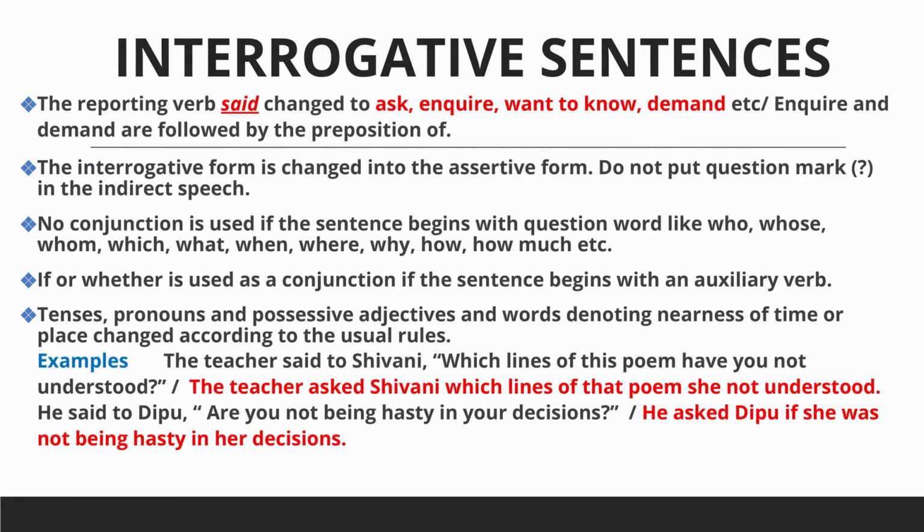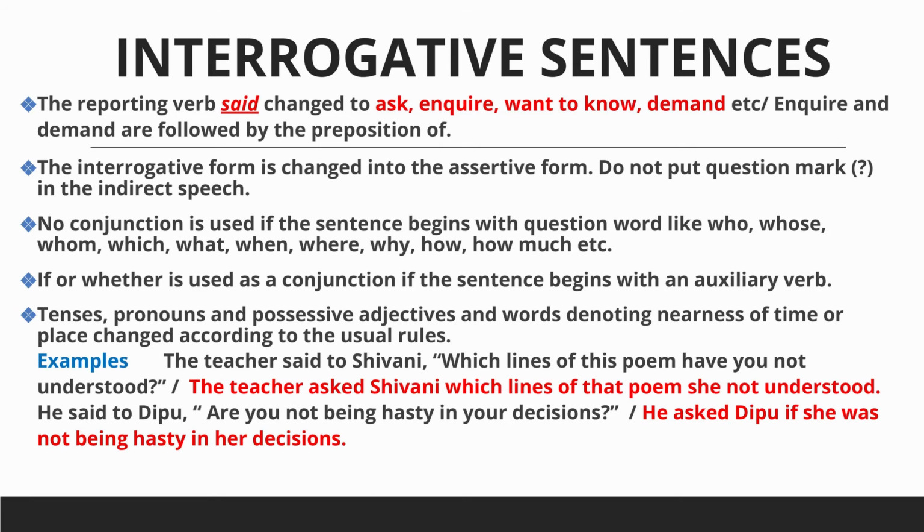Next is interrogative sentences. An interrogative sentence is a sentence that asks a question. When you convert interrogative sentences from the direct speech statement to the indirect, the reporting verb said is changed to ask, enquire or demand. The words enquire and demand are followed by the preposition of. The conjunction that is not used in the indirect speech statement. Second point is the interrogative form is changed into the assertive form.